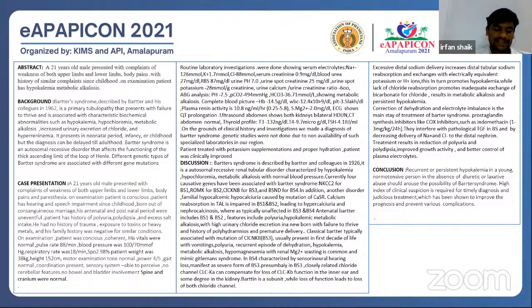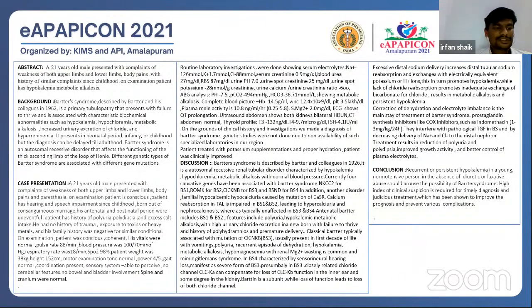On this background of clinical history and investigations, we made the diagnosis of Bartter syndrome, which is classically hypokalemia and hypochloremia with metabolic alkalosis, with normal blood pressure and normal magnesium levels. Genetic studies were not done in this case due to non-availability of the laboratory investigations in our region, sir.